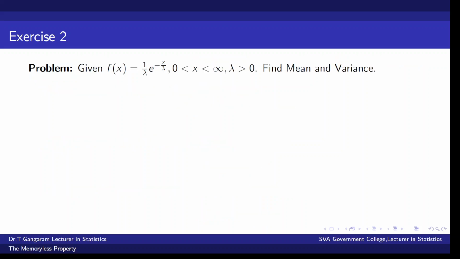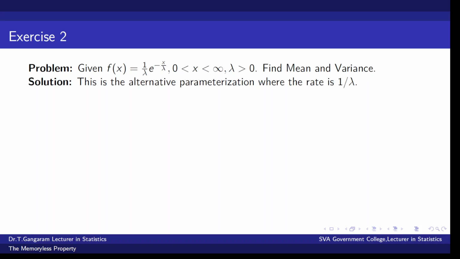Next exercise, if f of x is equal to 1 by lambda e power minus x by lambda, the range of x is 0 to infinity, lambda greater than 0, we find mean and variance. Look at the f of x value. Instead of lambda, we have 1 by lambda. So we can directly substitute, instead of the mean of 1 by lambda, we can substitute lambda directly. This is the alternative parameterization where the rate is 1 by lambda.